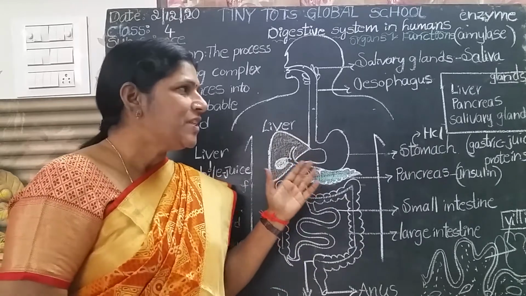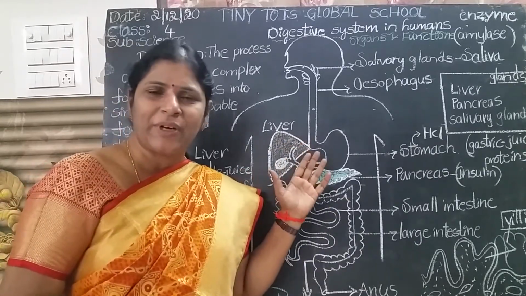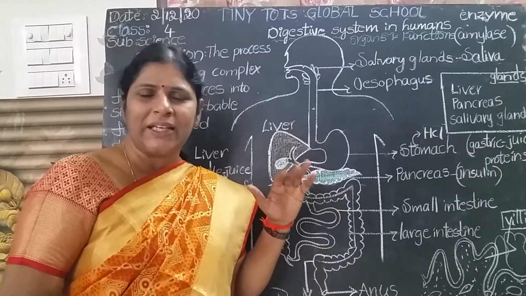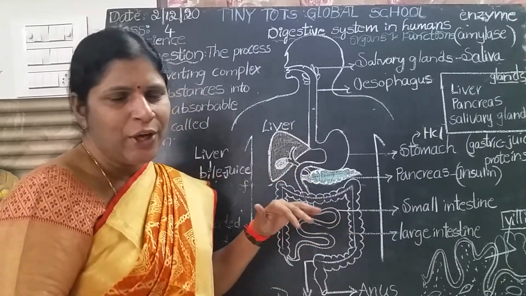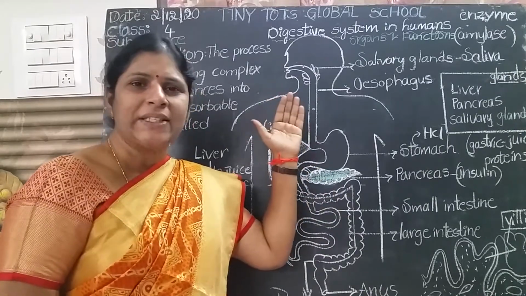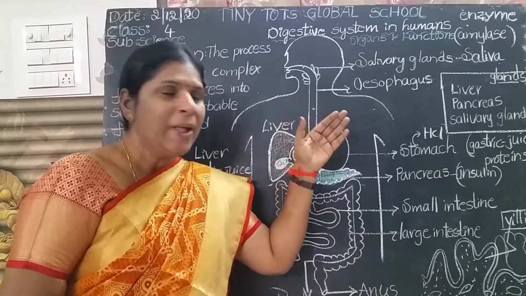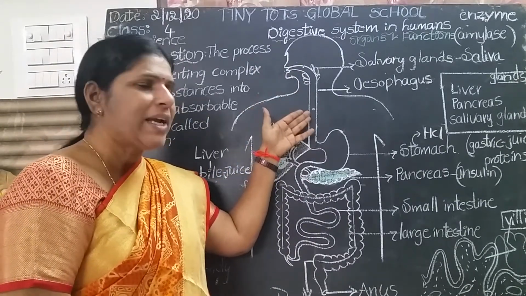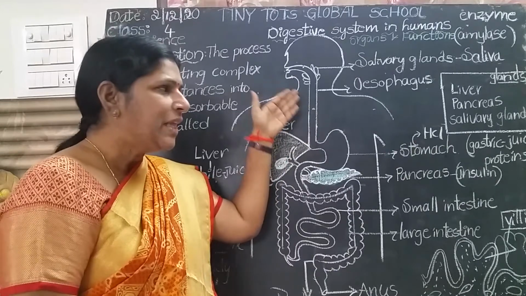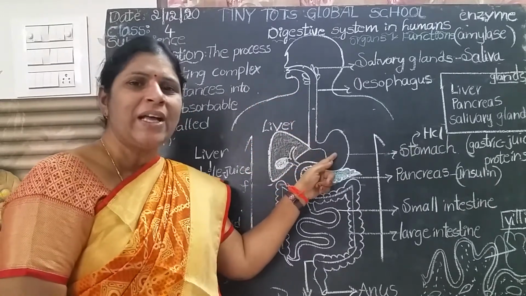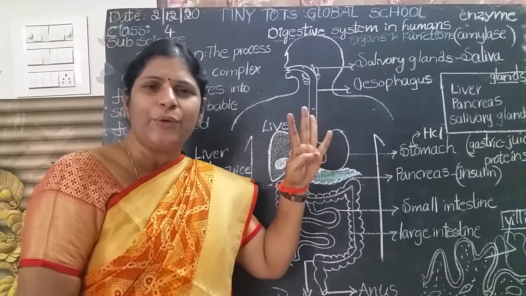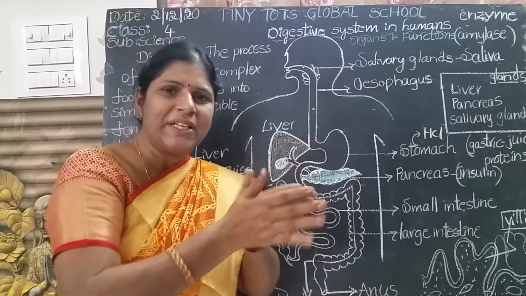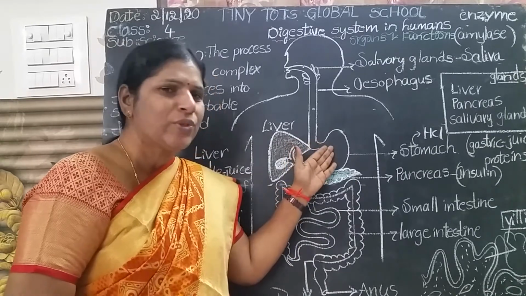So what is the process of digestion? Digestion starts from the mouth. In the mouth, saliva is one of the digestive juices. Here the food becomes soft. That soft form slowly reaches the food pipe. No digestion takes place in the food pipe. That soft form slowly reaches the stomach. Here the food stays 4 or 5 hours. Here the food is churned well and mixed well with the help of digestive juices.